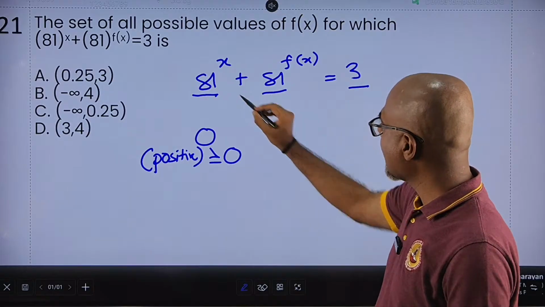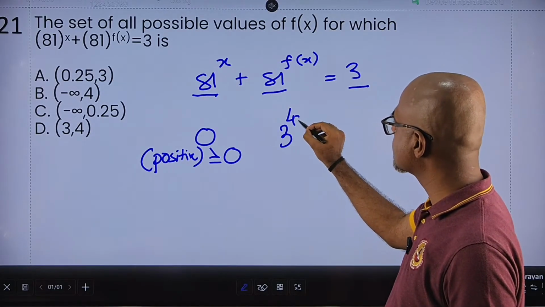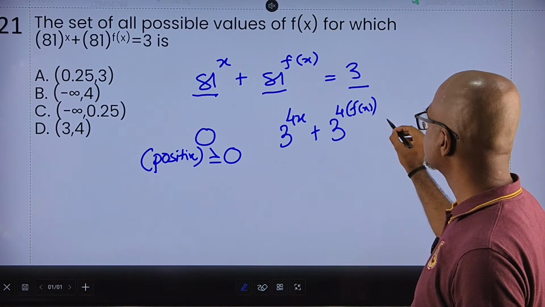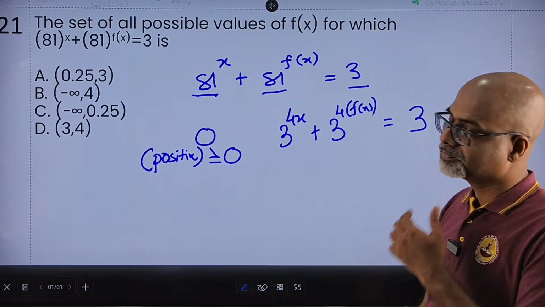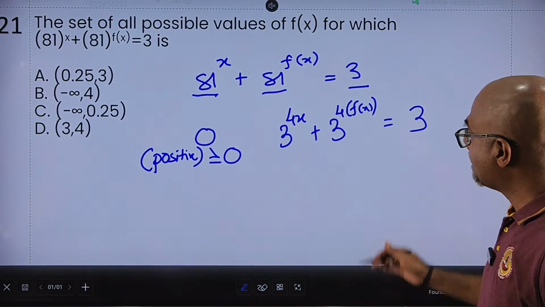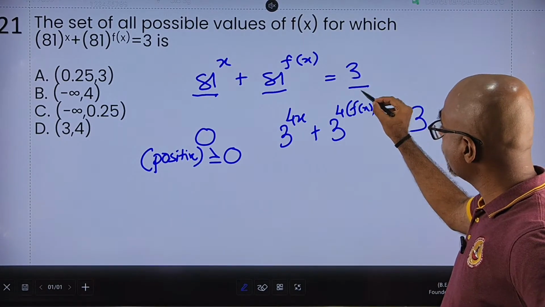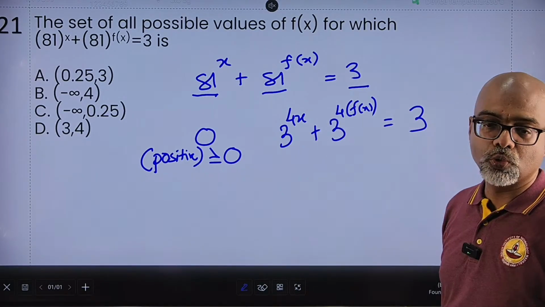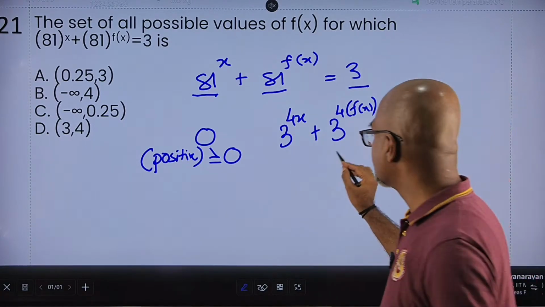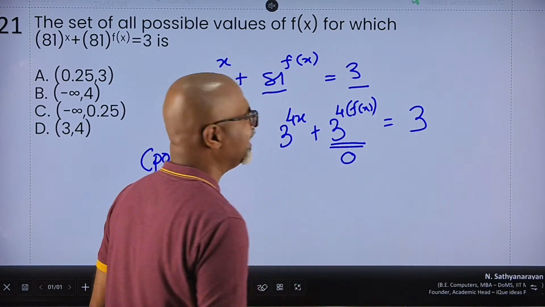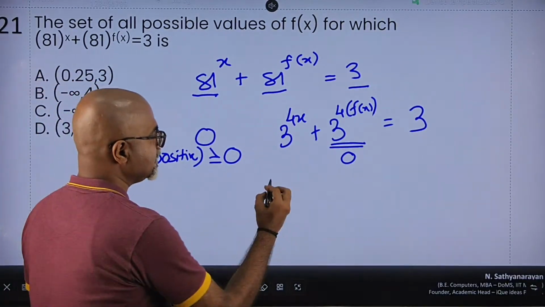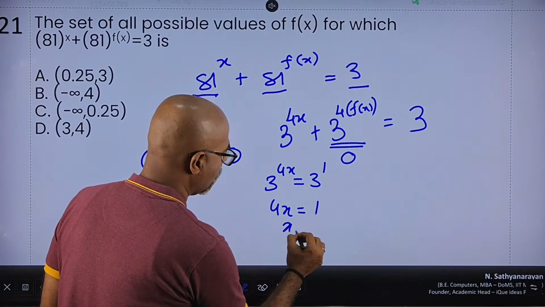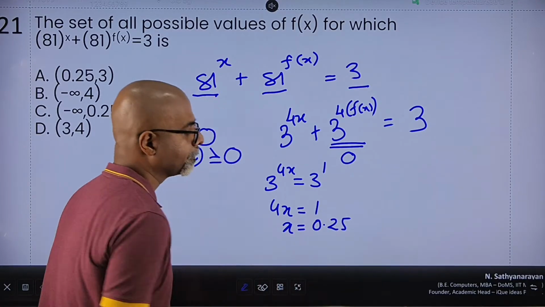So I can write this as 3 raised to 4x plus 3 raised to 4 times f of x is equal to 3. Now, by some quirk, if f of x is 0, it still means 3 raised to power 0 is 1. So this has to be equal to 2, right? So for the time being, let's assume this entire value becomes 0. It won't, but let's assume it becomes 0. That means 3 raised to 4x is equal to 3 raised to 1, 4x is equal to 1, or x is equal to 1 by 4, which is 0.25.